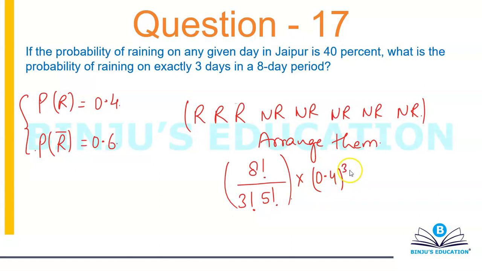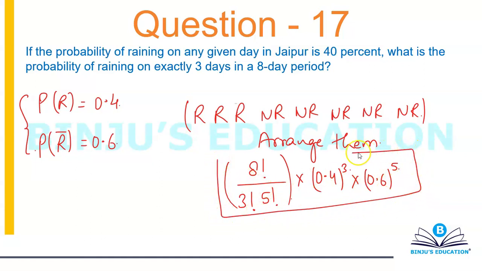And for the remaining 5 days, it's no rain, so that's 0.6 multiplied 5 times, because on 5 days there is no rain. So this will be multiplied by 0.6 to the power 5, and this will give you the total probability. They will give you the answer in this form only.